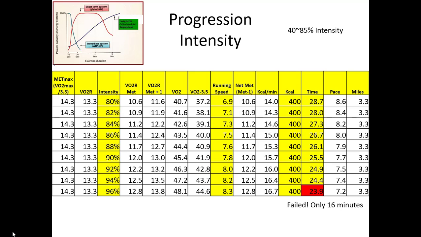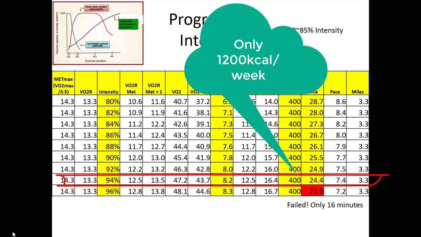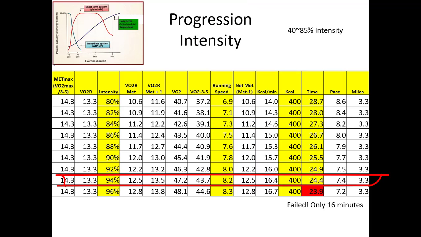But how about if this person exercises three times? Even 20 weeks cannot lose body mass. Do you remember? Because this kilocalorie is only 1,200 kilocalorie per week. So to reduce body mass, it should increase kilocalorie. Is it right? Doesn't make sense.